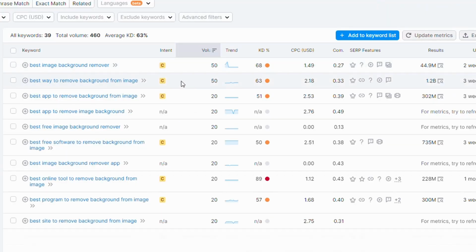end up in a situation where you have the volume of 50 clicks a month, or even here 20 clicks a month for best free software to remove background from an image, with a reasonably high keyword difficulty. Now, it's no point spending money generating this article for these kind of metrics, but if we can reduce the